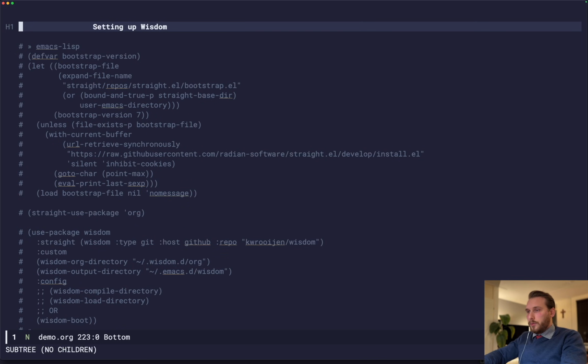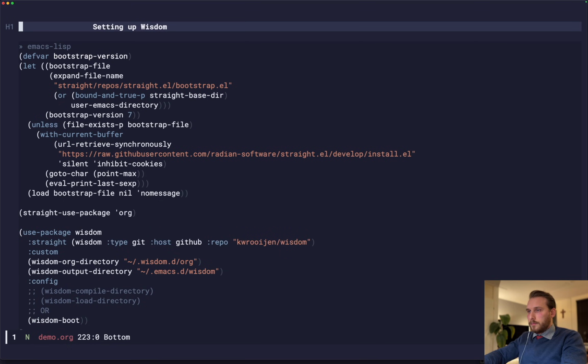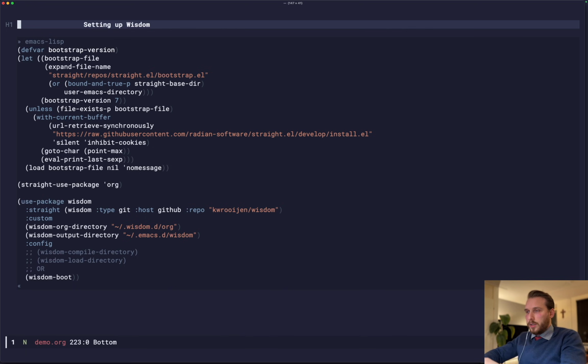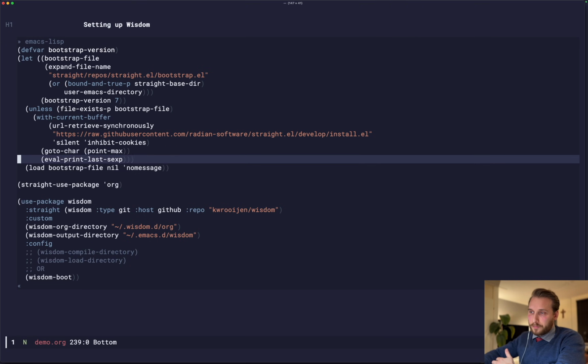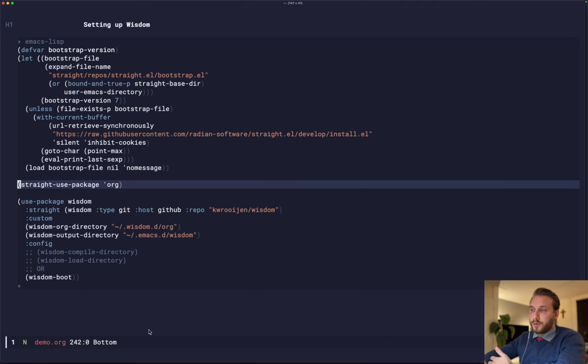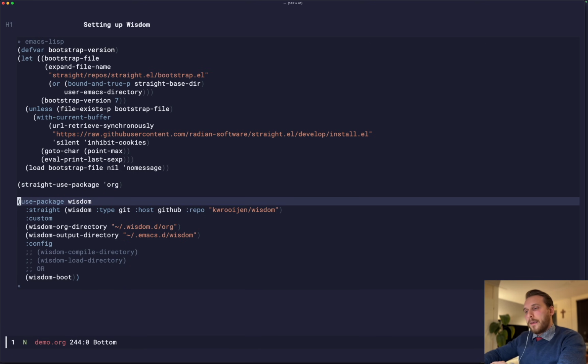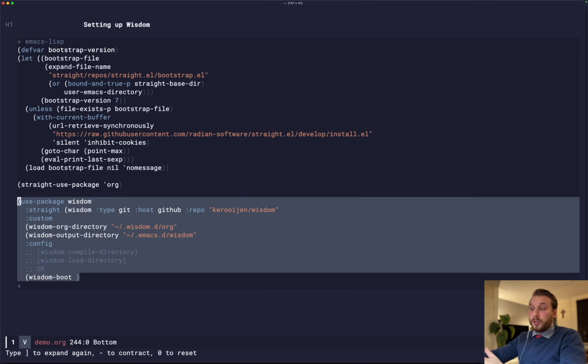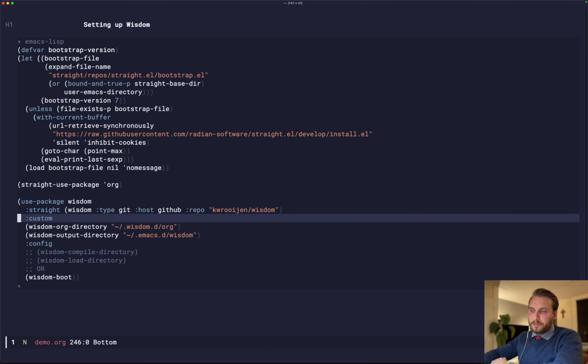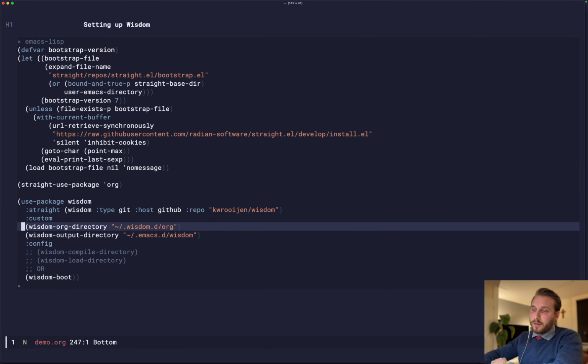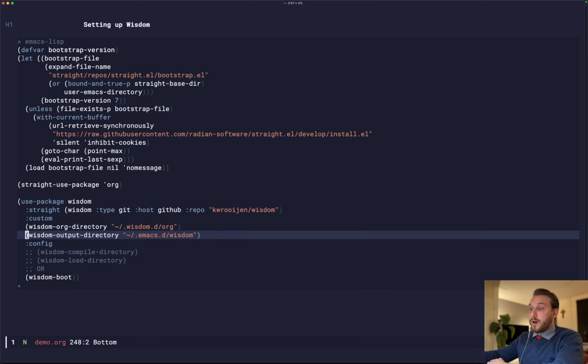If you would like to use this, this is what's needed. So in your Emacs init file, this is basically all the Emacs code that you need. You install straight as you would normally. You install the newest version of org, always good to do. And then you just use package to install wisdom. So you set the org directory and the output directory. The org directory is where you write all of your org files, and the output directory is where the Emacs Lisp files will end up.